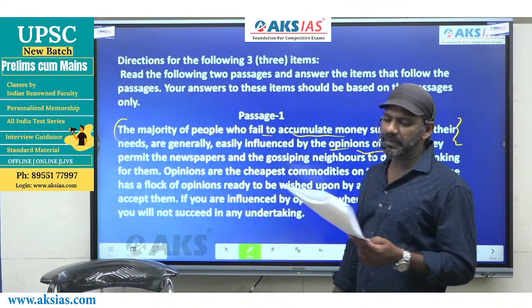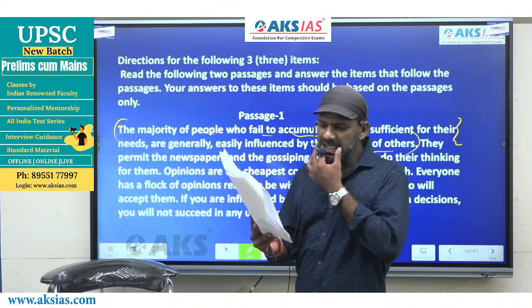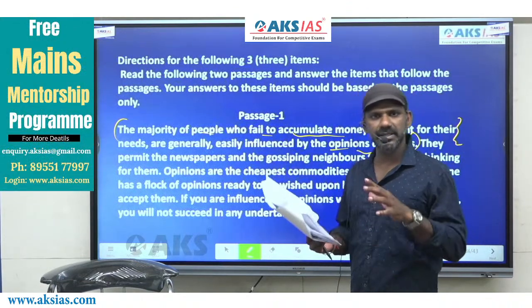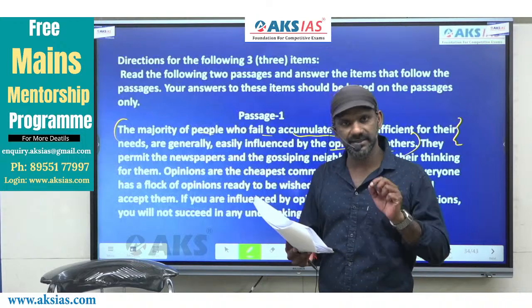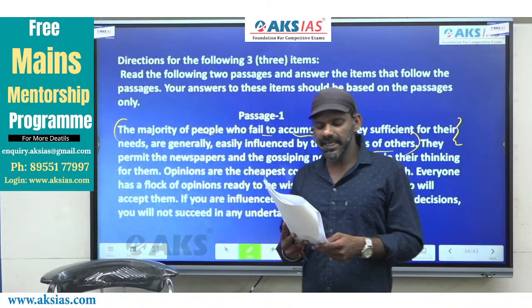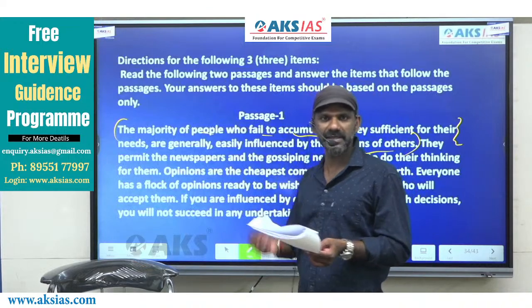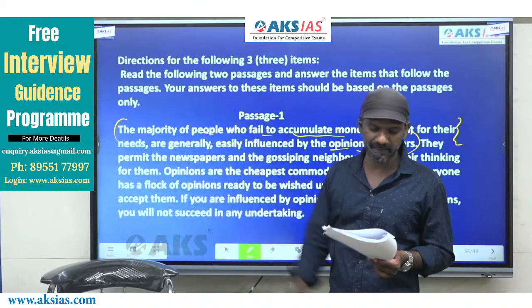The majority of people who fail to accumulate money sufficient for their needs are generally easily influenced by the opinions of others. They permit the newspapers and the gossiping neighbors to do their thinking for them. It means those who are easily influenced by the opinions of others. They refers to such people. That means they depend on the opinions of others. They just blindly believe the opinions of others.